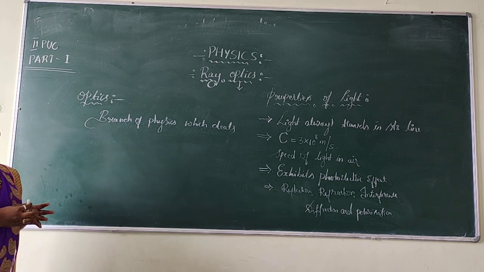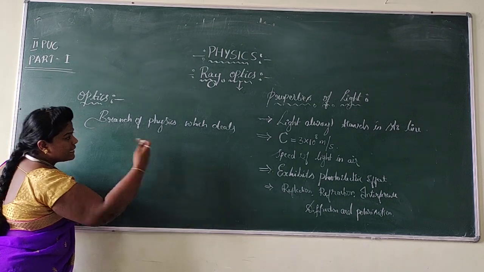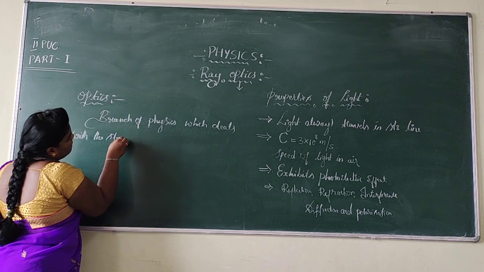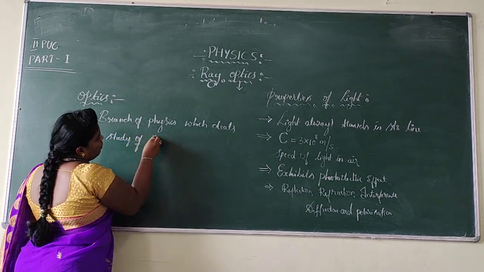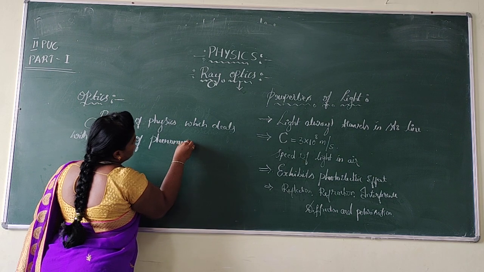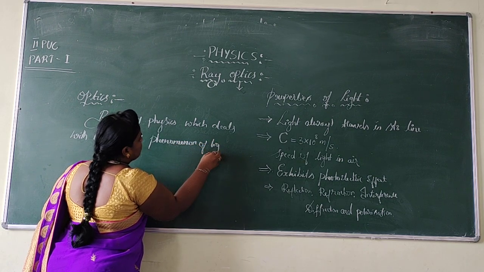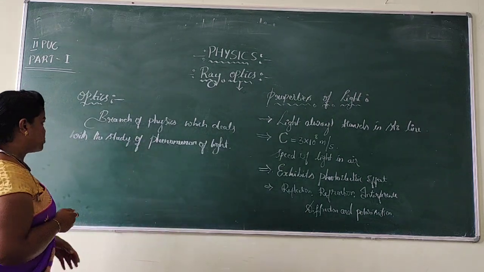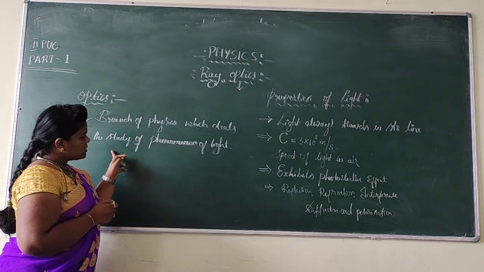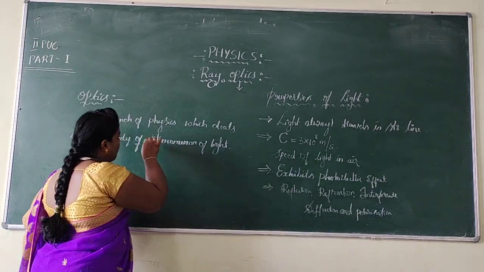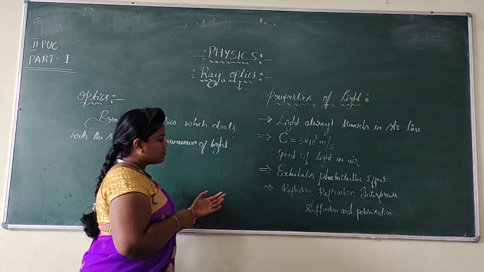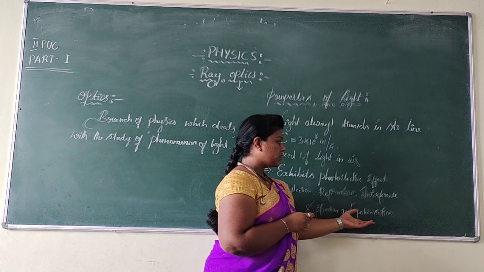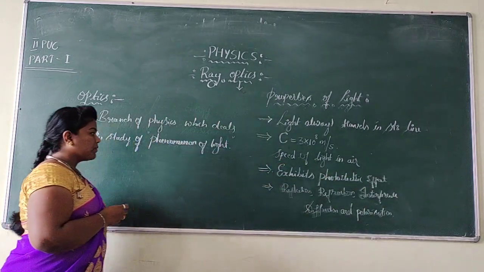So in general I can say that it deals with the study of the phenomena of light, or the study of light energy. Then how many phenomena of light are there? There are so many phenomena: reflection, refraction, interference, diffraction, polarization and photoelectric effect.